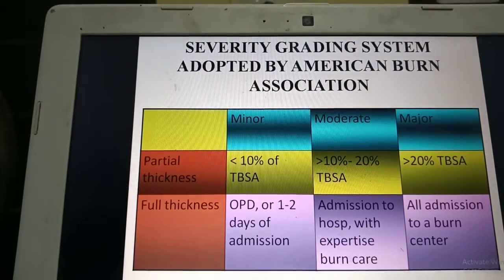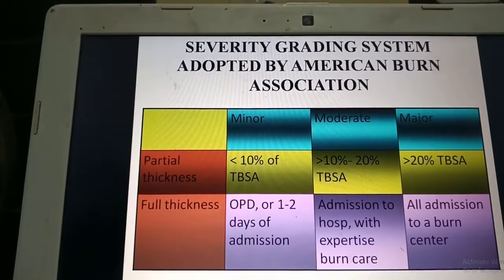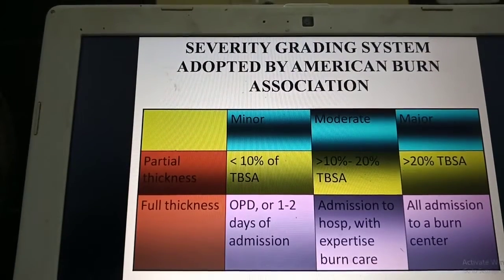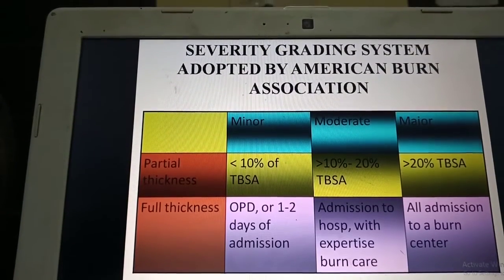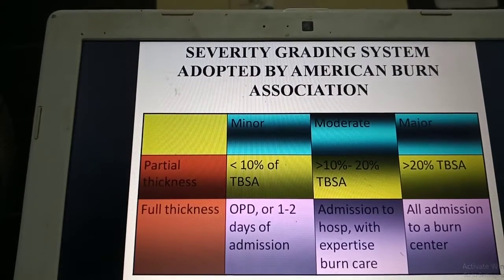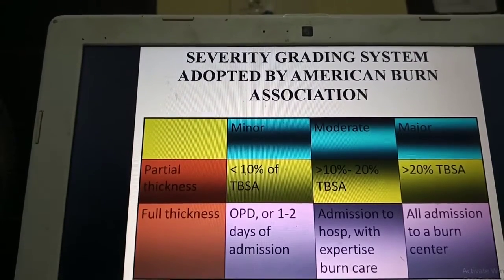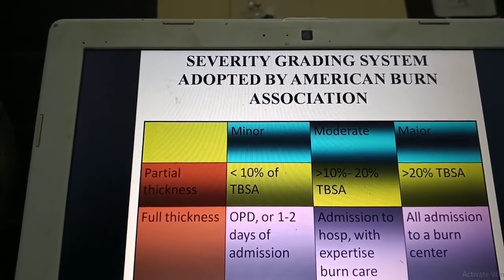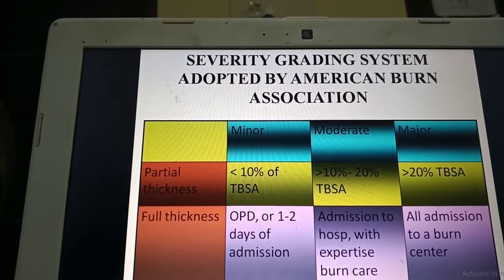As you can see in this tabular column, which has the minor, moderate and major burn injury classification, there are two types: partial thickness and full thickness. We basically classify based on the total body surface area that is affected, which is the percentage of area that is burnt.